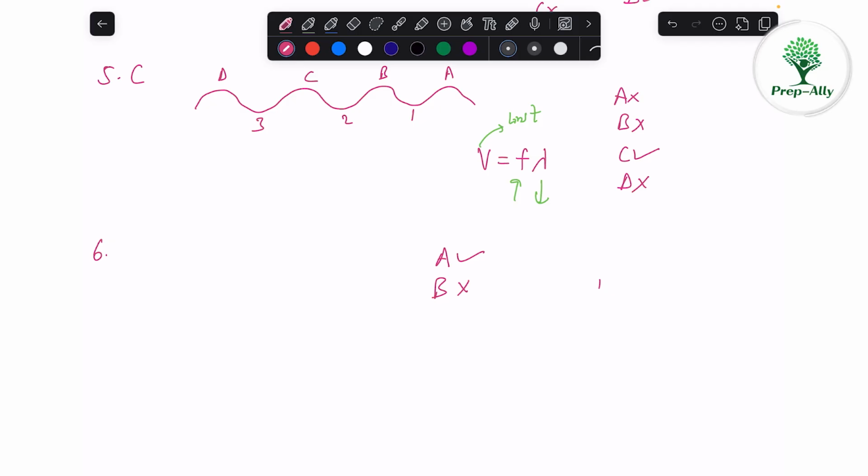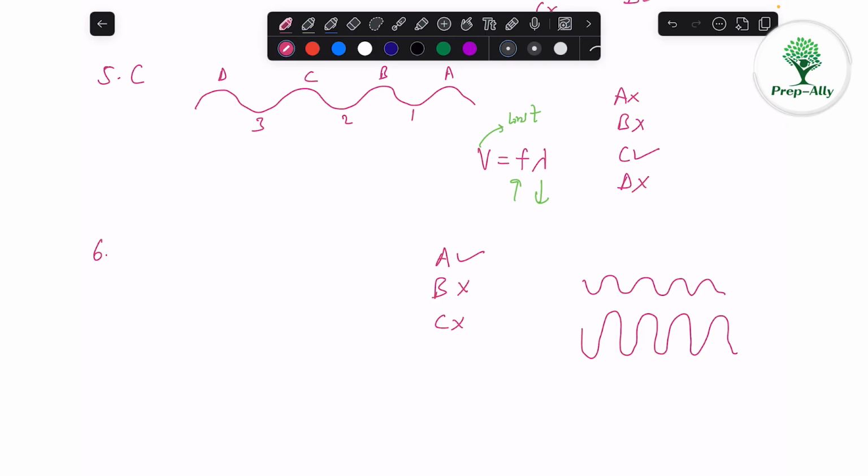Then option C says that the person turns on the TV and hears the cow uttering moo, so it ends with oo. And when he increases the volume, pitch increases. See, when we increase the volume, the amplitude increases, the pitch doesn't change. Pitch is the frequency. So this is one wave of one frequency. I can draw the same wave with the same frequency with higher amplitude, like this. So this is what happens when we increase the volume. The amplitude will increase, but the frequency will remain the same. So option C is not correct.